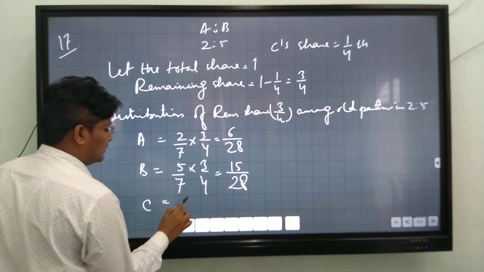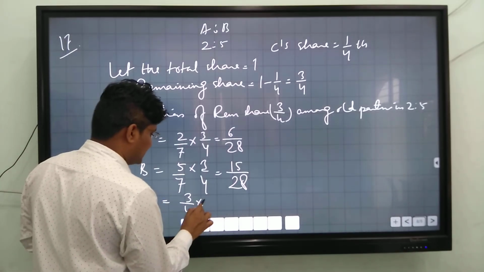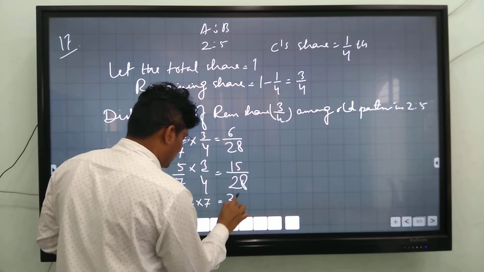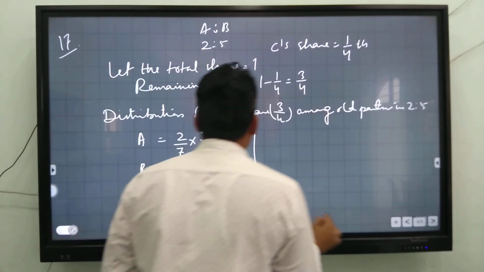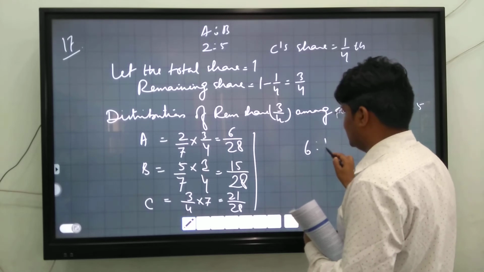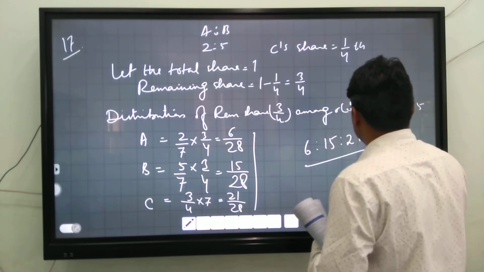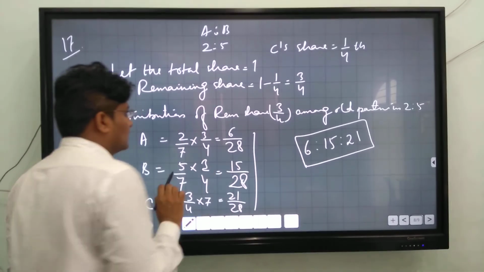And C's new share is equal to 3/4, and you have to multiply by 7. 7 3s are 21 and 28. The new profit sharing ratio among A, B and C is 6, 15 and 21. It is the new profit sharing ratio.